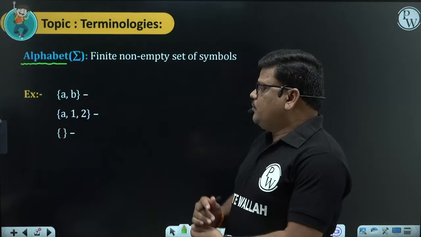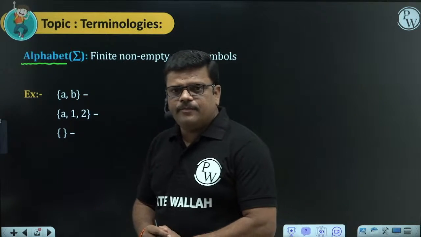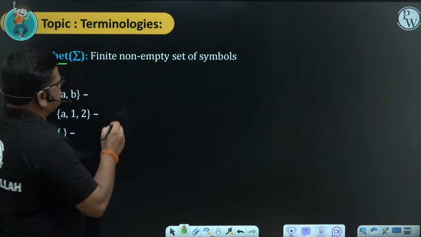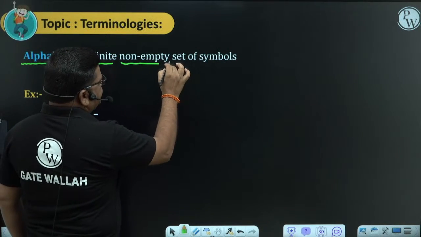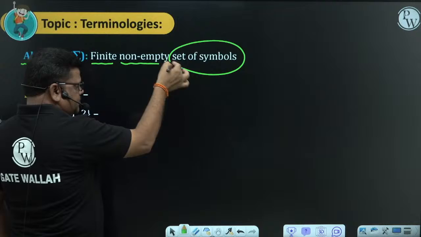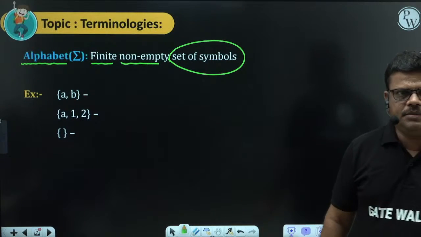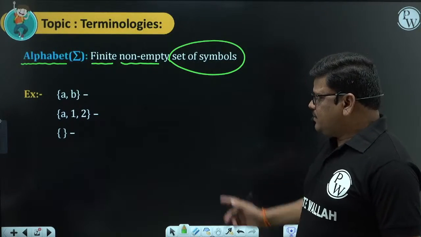That's why first let us try to understand what is the meaning of alphabet. The definition is clearly written here: finite, non-empty set of symbols. So alphabet is nothing but simply a set of symbols. The set nature is finite, non-empty.